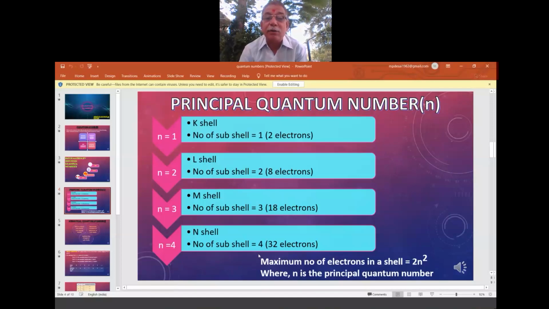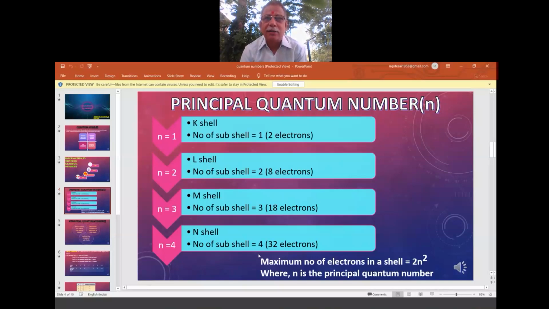So what is the symbol? Principal quantum number is denoted by using the small alphabet n. Okay, so if n equal to 1, it means the first principal quantum number. Okay, how RTO has given some numbers, no? KA 28 means it is a Bijapur vehicle. Easily we will come to know.